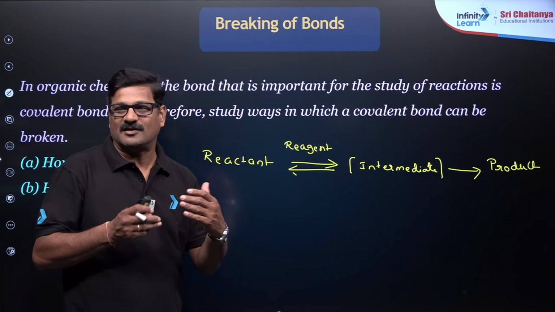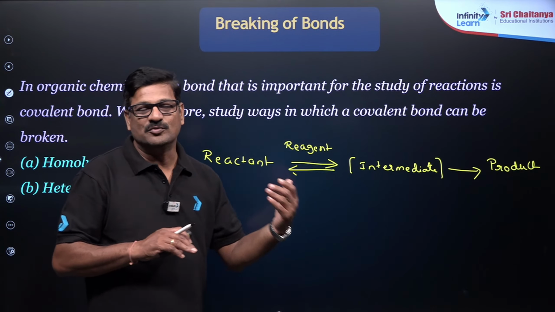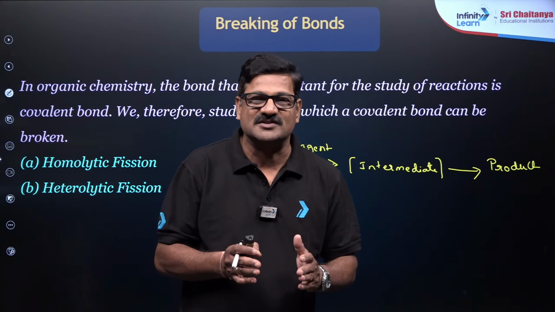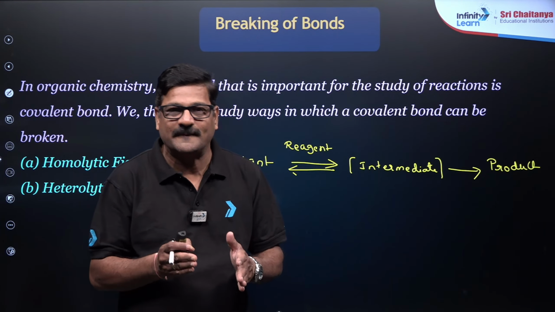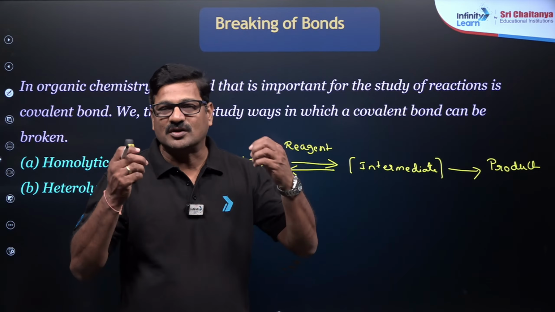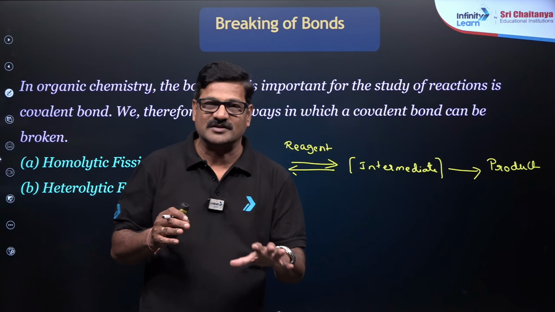While if the old bonds are not completely broken and new bonds are not completely formed, that situation is called the transition state. You cannot isolate a transition state, and it is hypothetical.